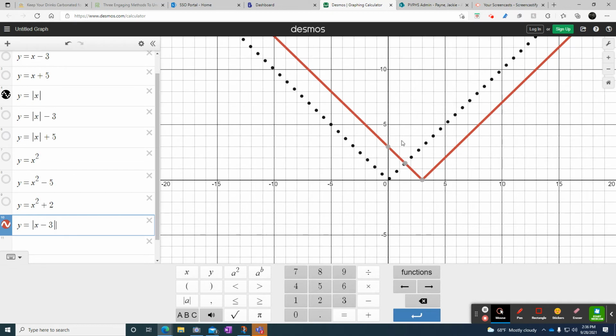Okay, so here's our parent. And if I do x minus 3, it moves it now sideways, right? So instead of vertical, you're going to write horizontal, because that means sideways. So it's going to be a horizontal translation. Which way, right or left?